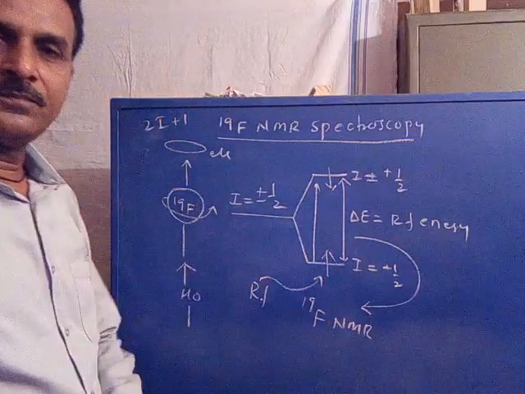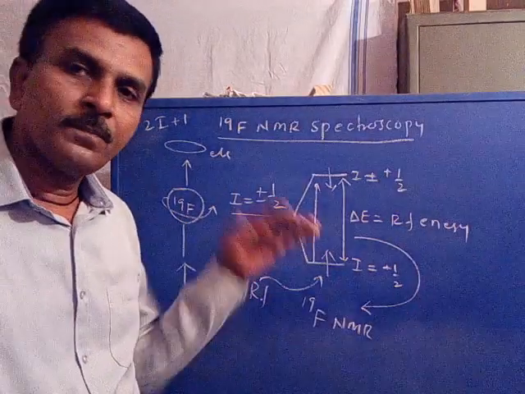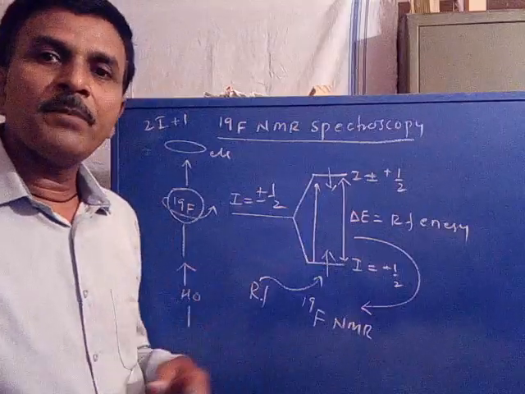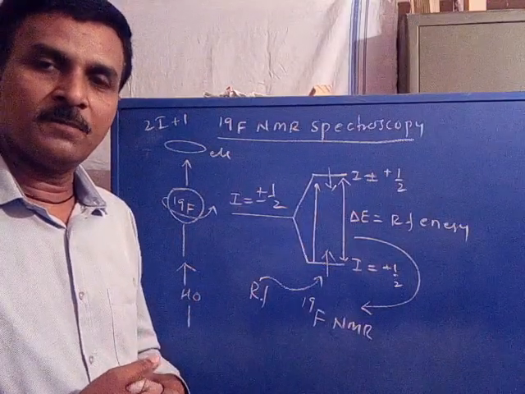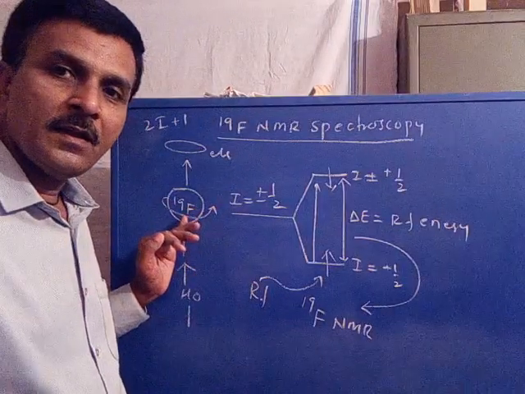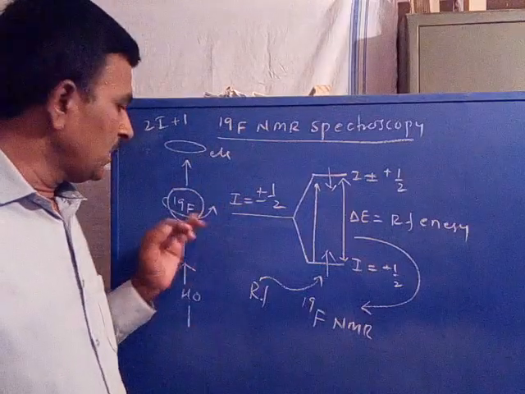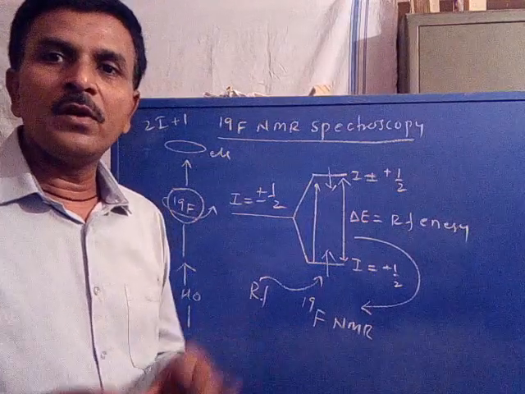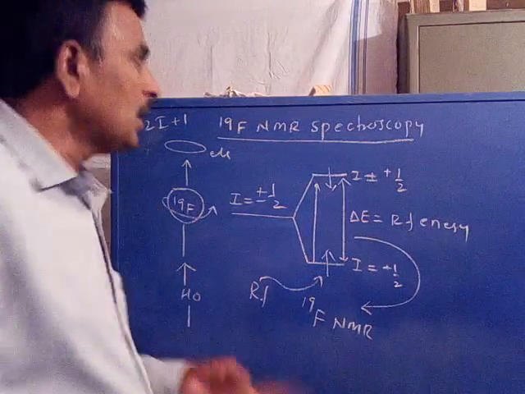Fluorine NMR. Now you observe, the proton principle and the fluorine principle are the same. The same principle is involved in fluorine as in proton NMR. The only difference is the nuclei: in the proton NMR the nuclei belong to the proton, in fluorine the nuclei belong to the fluorine. This is the only difference. The remaining part of the principle is the same.